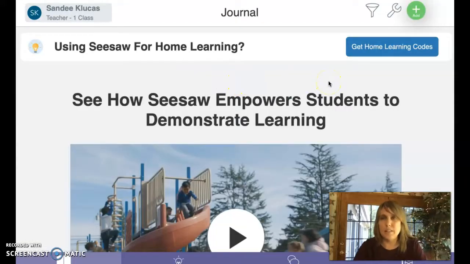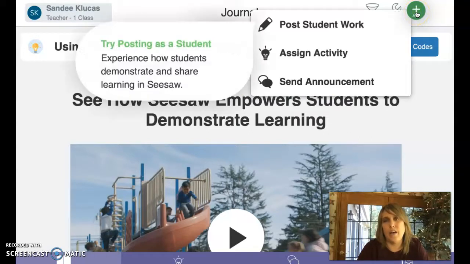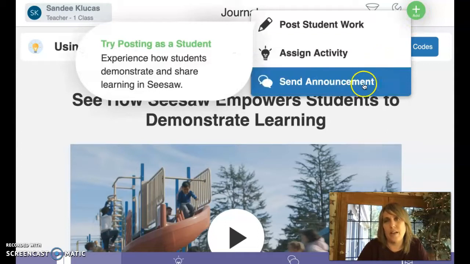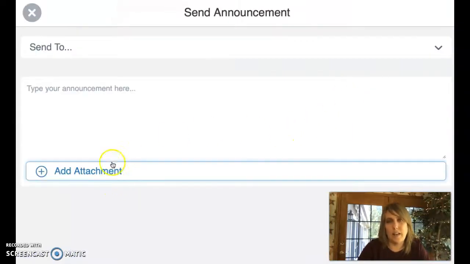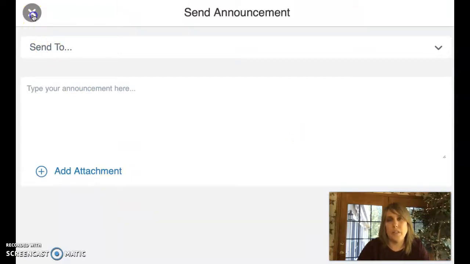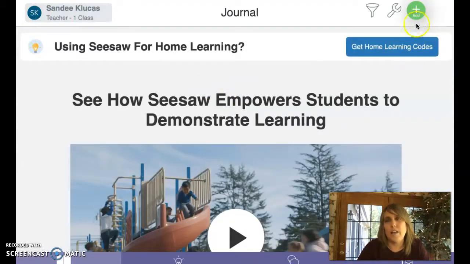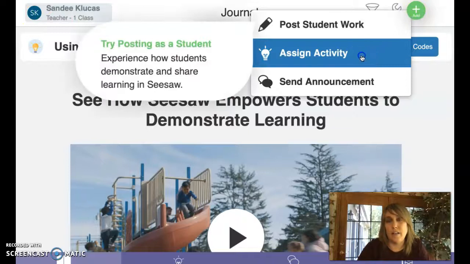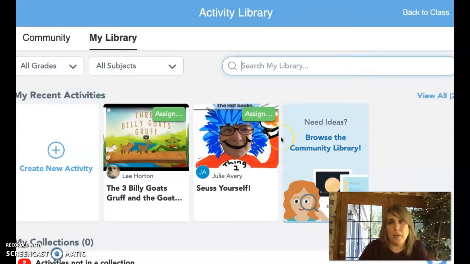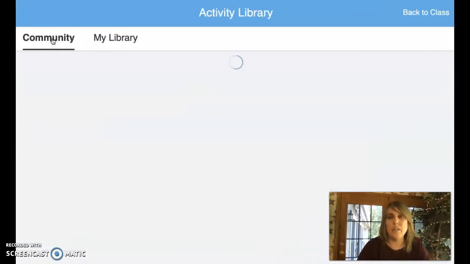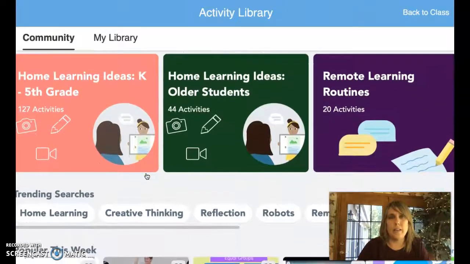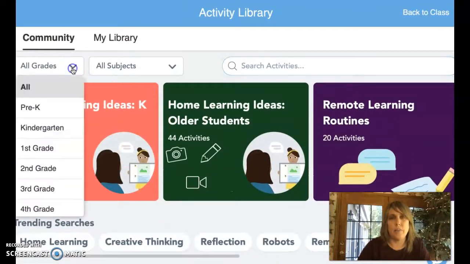Once I've got all my classes set up, I can go up here to add, and I can add all sorts of different things. I can send out an announcement to my whole class. I can add an attachment to that, which is really handy. I can assign an activity. I can make up my own activities, or if you go to the community library here, there is all sorts of really cool activities. And I can search by grade.